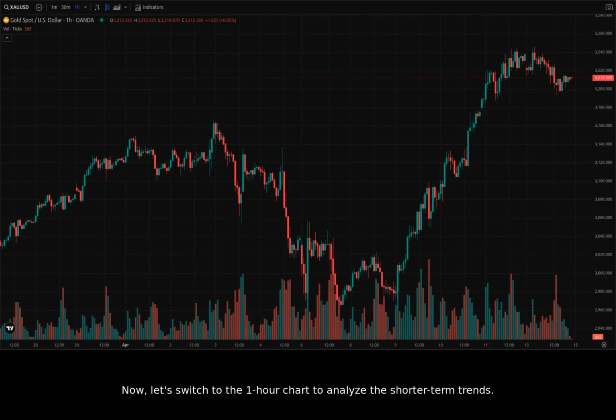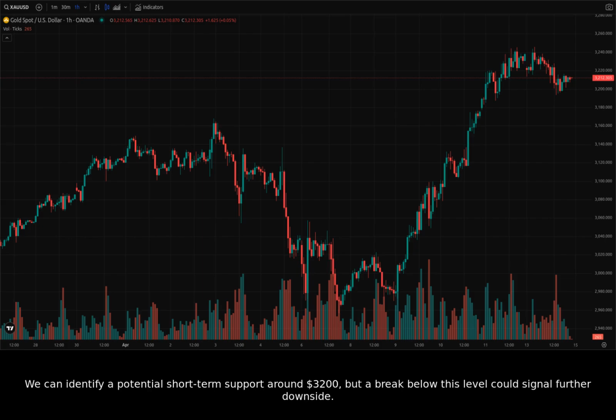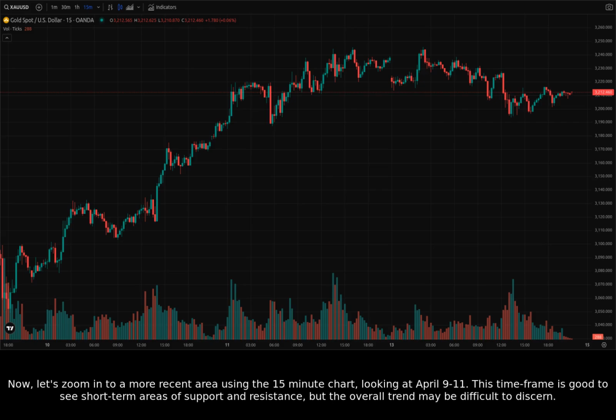Now, let's switch to the 1-hour chart to analyze the shorter-term trends. The hourly chart provides a more granular view of the recent pullback from the highs. We can identify a potential short-term support around $3,200, but a break below this level could signal further downside. The period 14 RSI has crossed back below the 70 overbought level, which is usually a sign that momentum may be shifting.